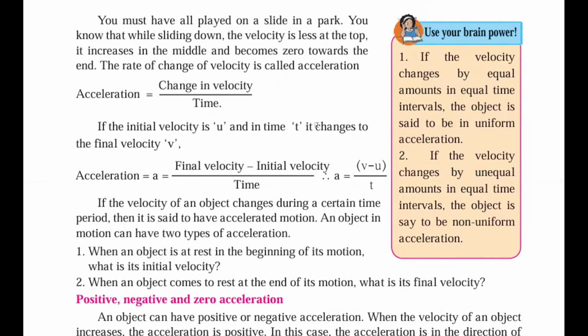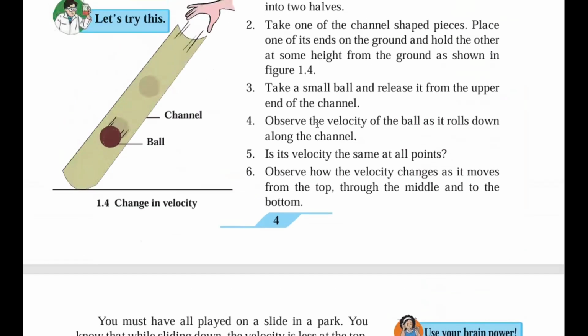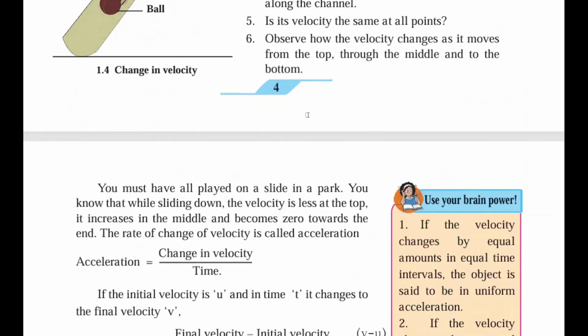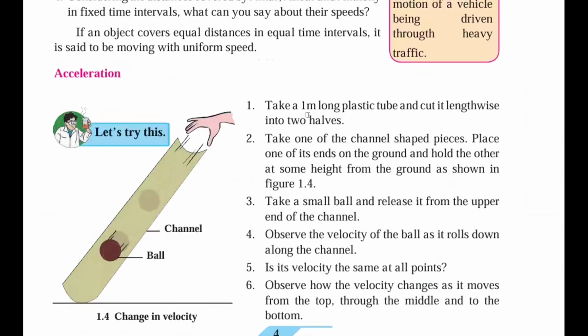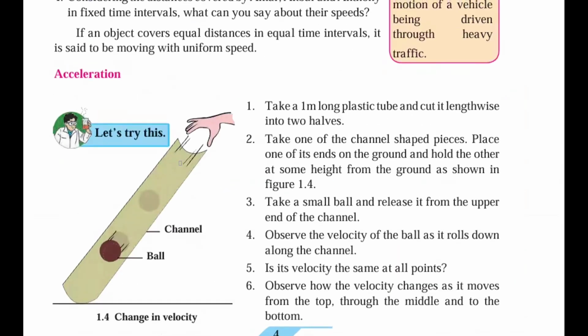You must have all played on a slide in the park. You know that while sliding down, the velocity is less at the top. It increases in the middle and becomes zero towards the end. If a ball is going like this, the same way you are also sliding down. In that case, the velocity here is very slow. Slowly the ball will go, and here it will become medium speed, and when coming to the end, you will stop.